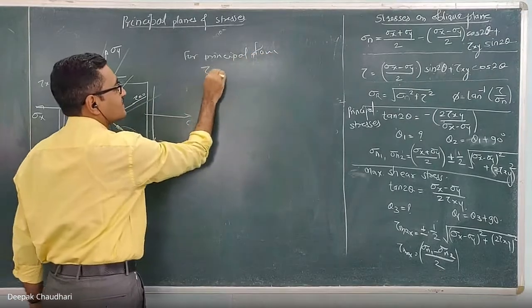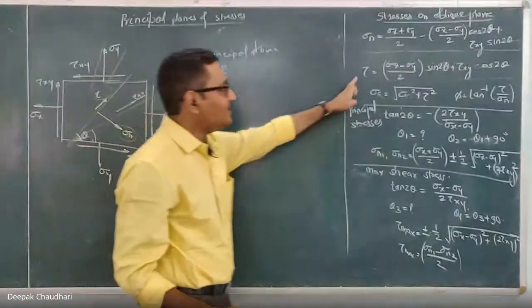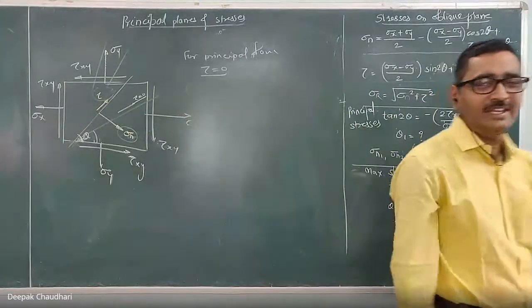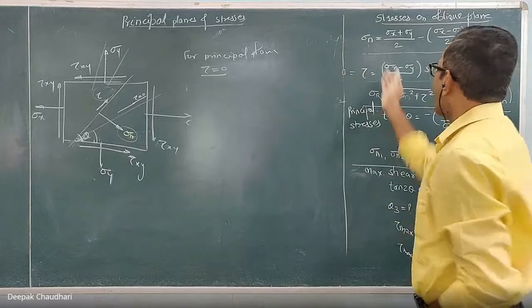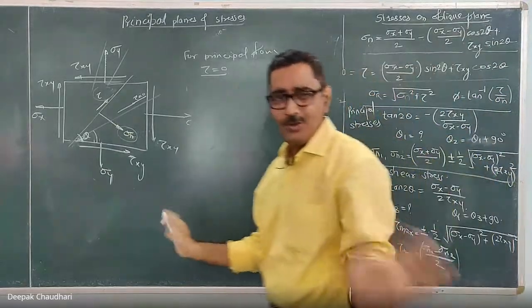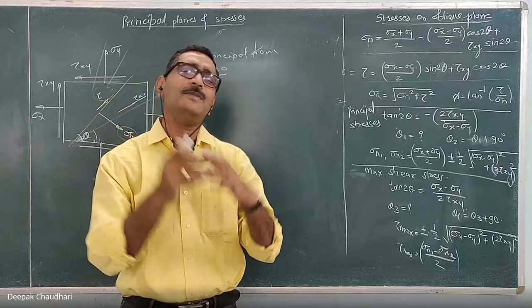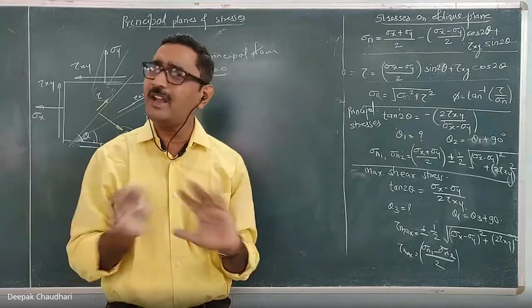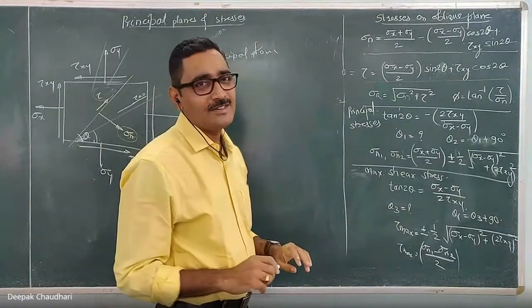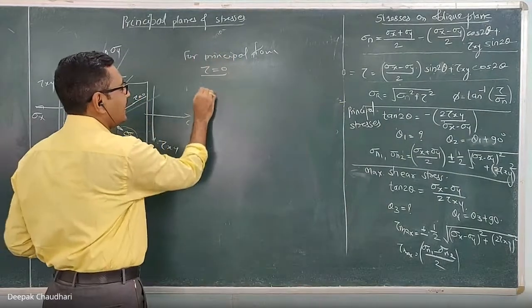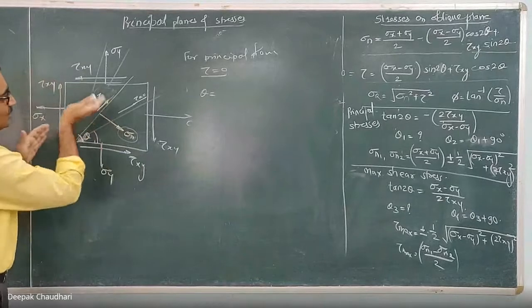Principal plane shear stress is equal to 0. Now I have the general formula of the shear stress acting on any inclined plane. Here, if I equate it with 0 and simplify this, here I'm not going to simplify, you refer any book how to simplify this, just simple mathematics, not that difficult. If I equate it with 0, I will get the theta which gives you the location or position